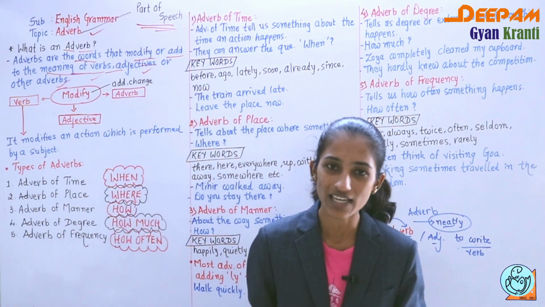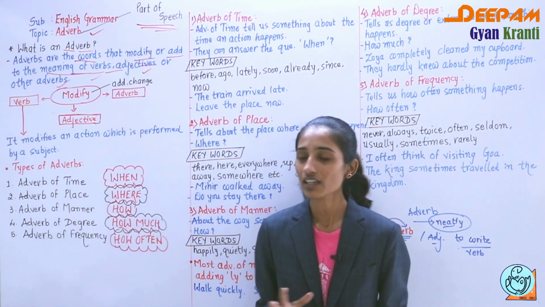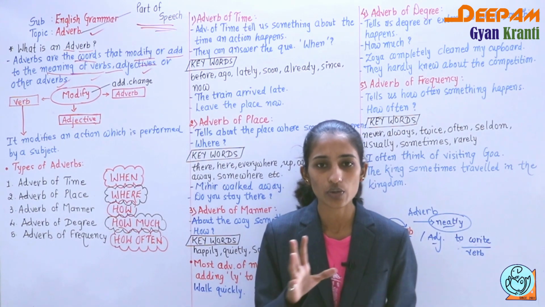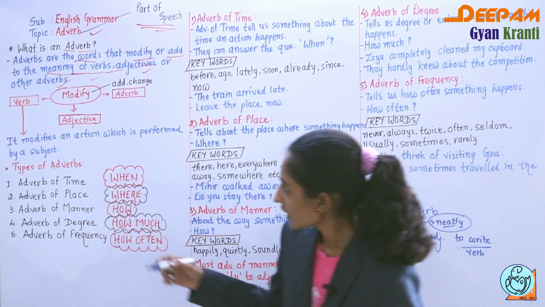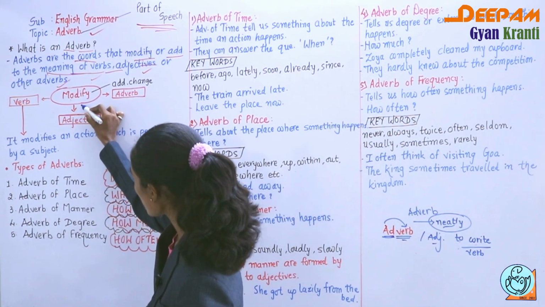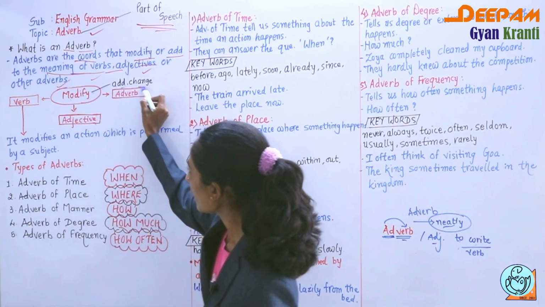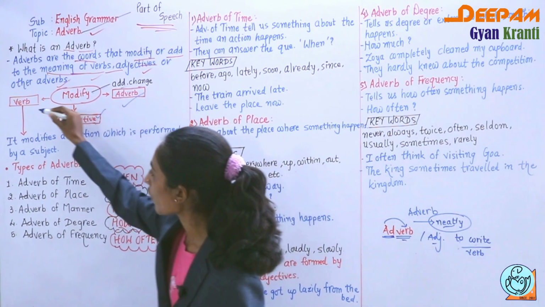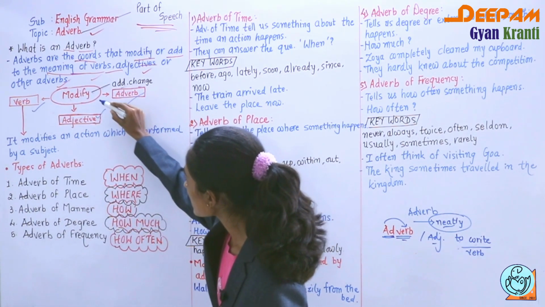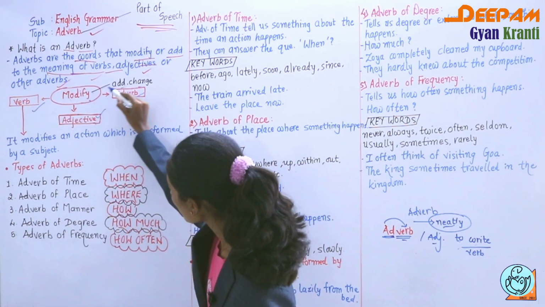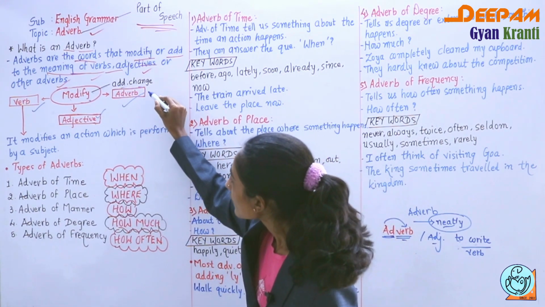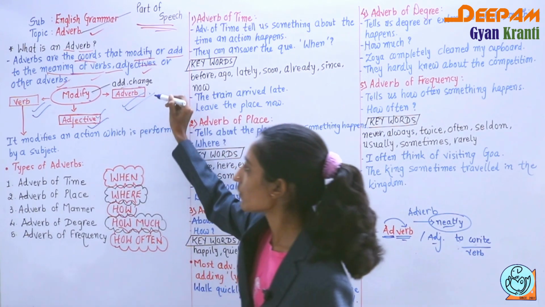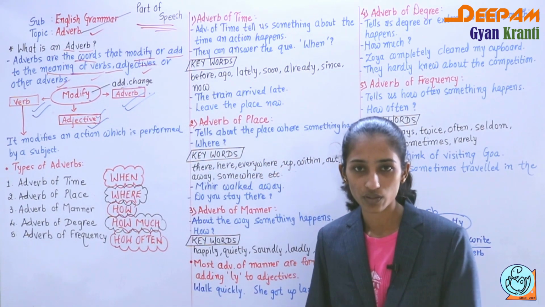Later on we will discuss examples of each and every type of adverb, so it is easy for you to understand. Modify means to add or change. The words which modify, to add or change the meanings of the verb, adjectives or adverbs, are called adverbs.